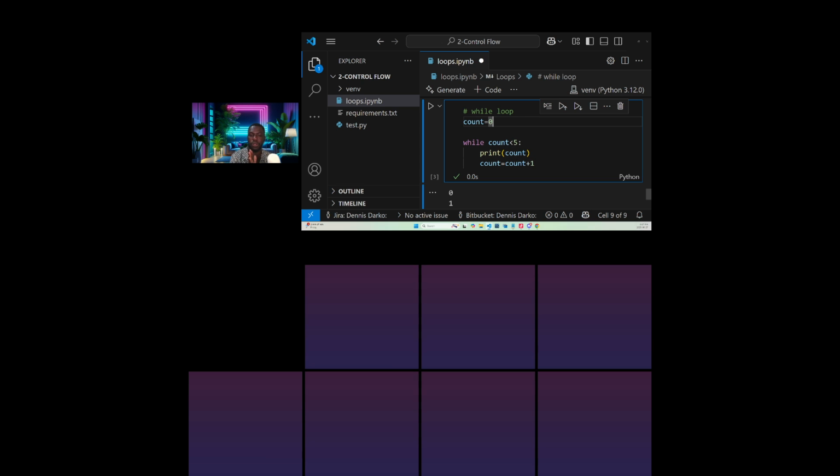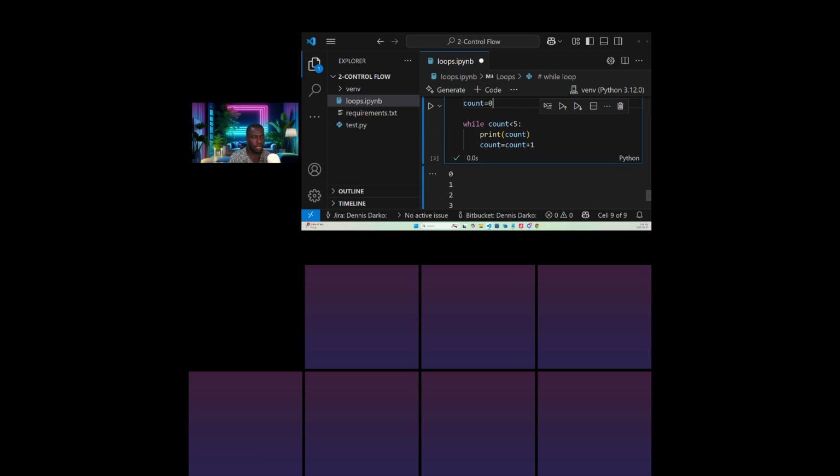While loop is not difficult. It's very simple. So count is equal to 0. While count is less than 5, print count. You use while loop a lot, sometimes when you don't want to use a for loop where you have to be doing a lot. So you use that while loop.